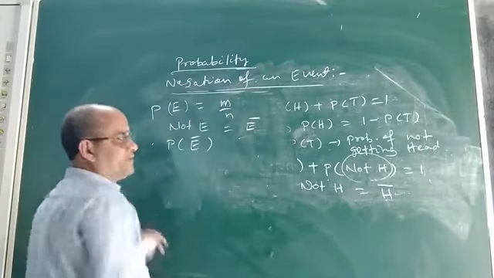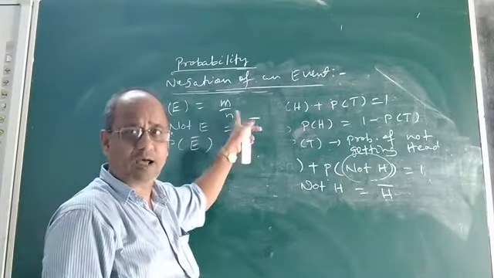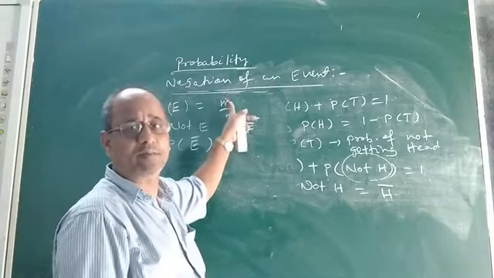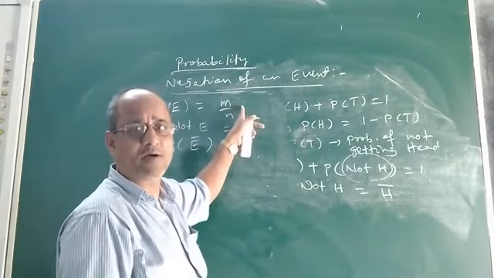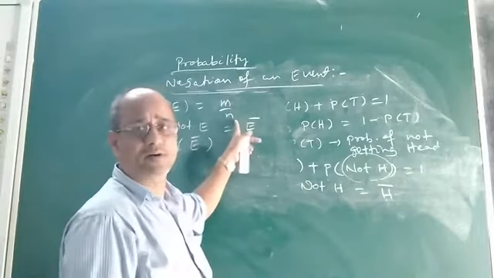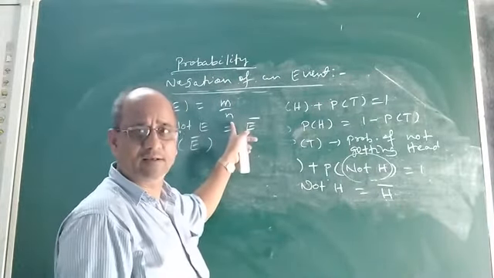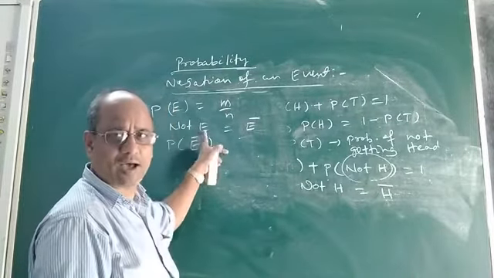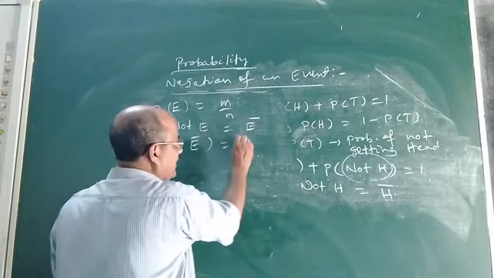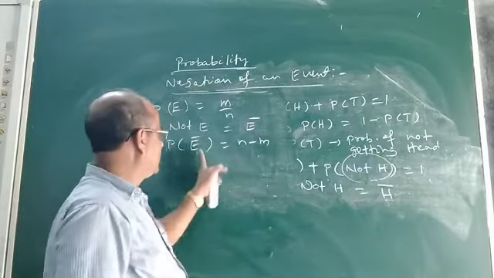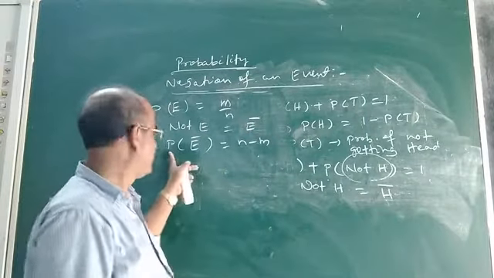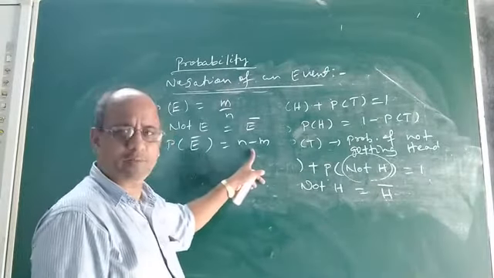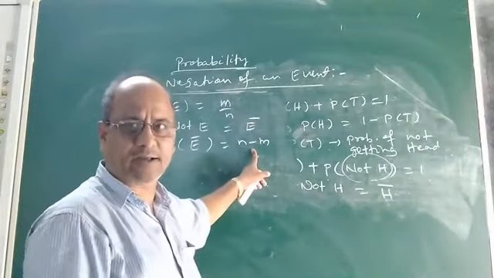If M outcomes are favorable out of total outcomes N, then the number of favorable outcomes that will make E bar or not E is definitely N minus M. So when we find the probability of not E, the number of favorable outcomes will be N minus M.